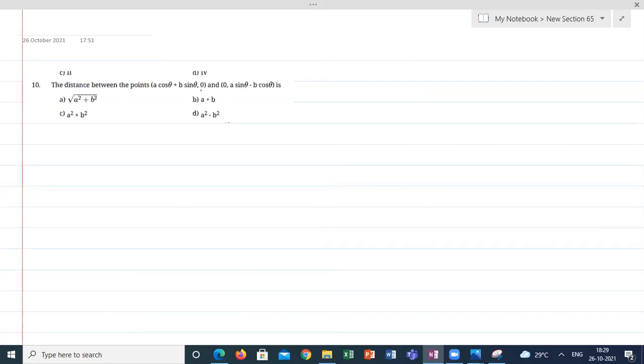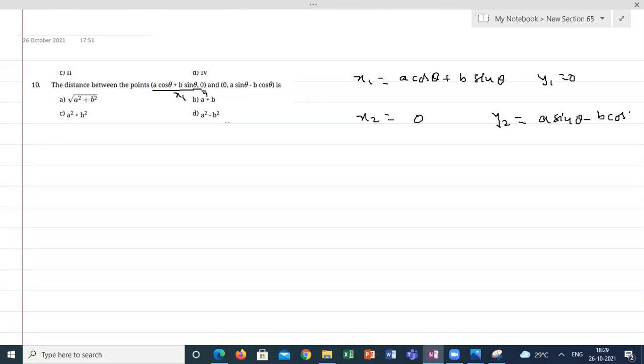The distance between the points. This is x1, this is your y1. So I'm writing x1 equals a cos theta plus b sin theta, and y1 equals 0. x2 equals 0, y2 equals a sin theta minus b cos theta.